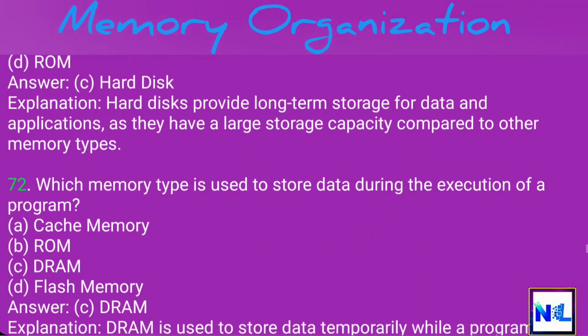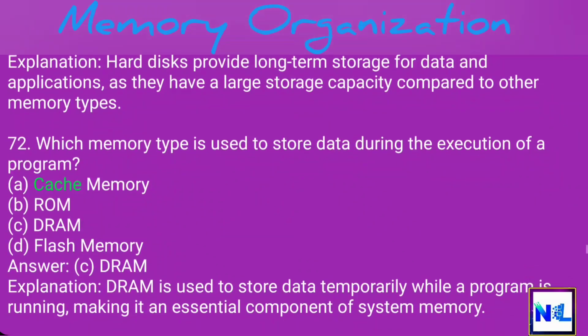types. 72. Which memory type is used to store data during the execution of a program? A. Cache memory.